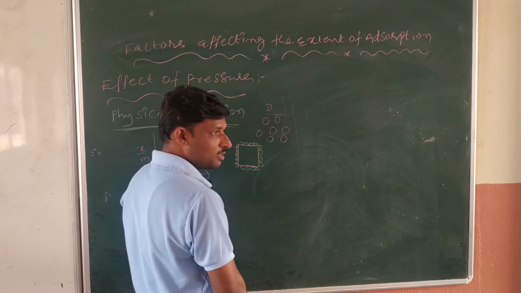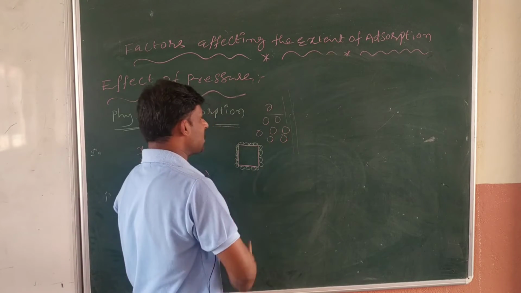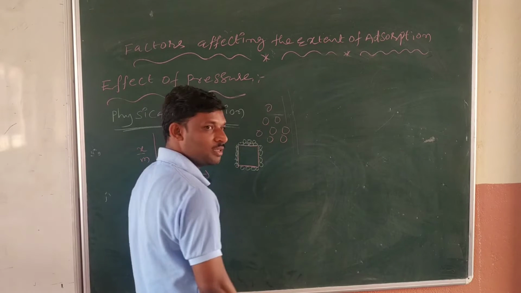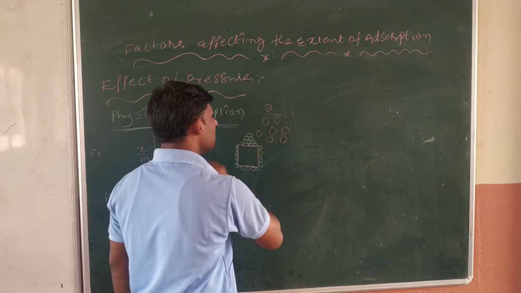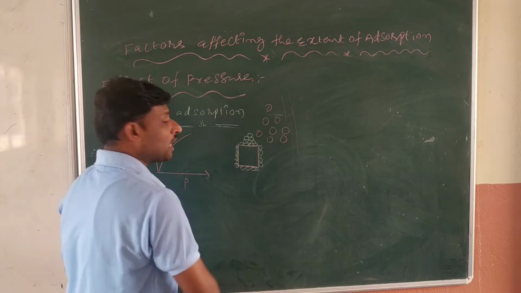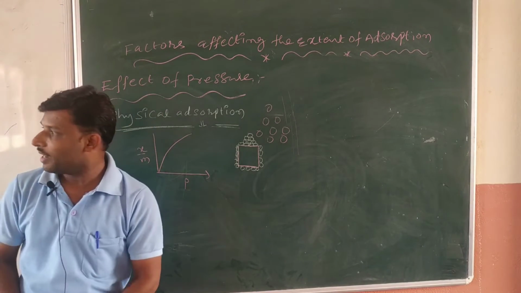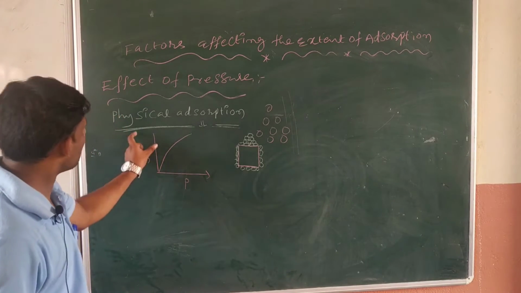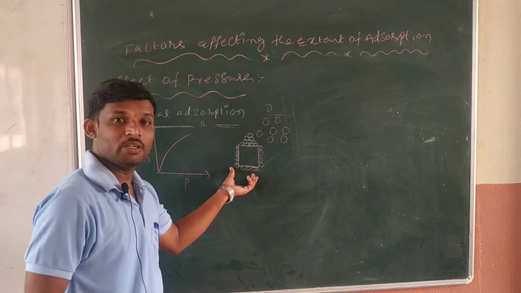Again, I am increasing the pressure of these gaseous molecules. What happens now? Layers are forming. Again the next layer is forming, and again the next layer. So continuously, while increasing the pressure of gaseous molecules in the case of physical adsorption, adsorption increases.